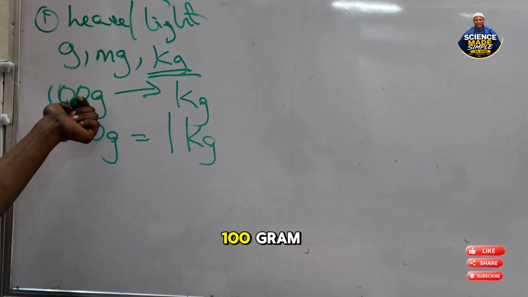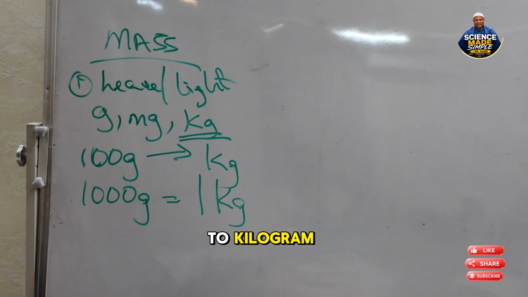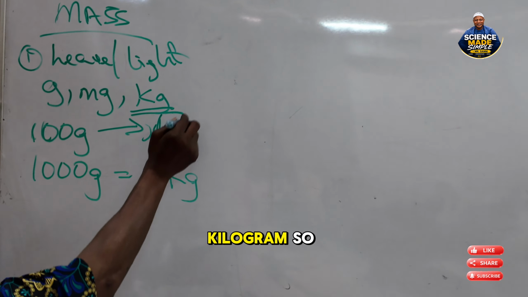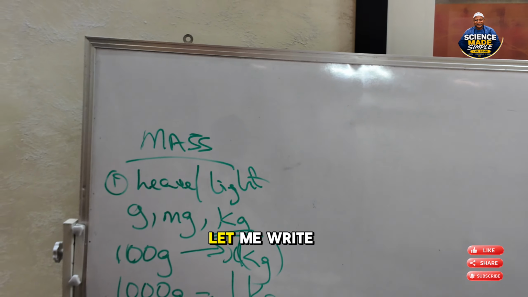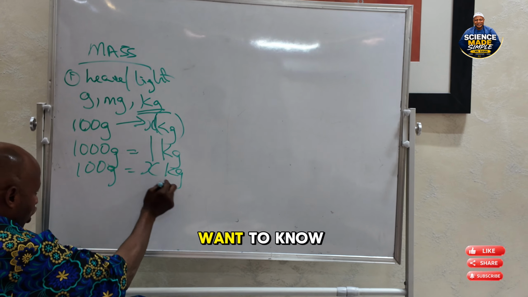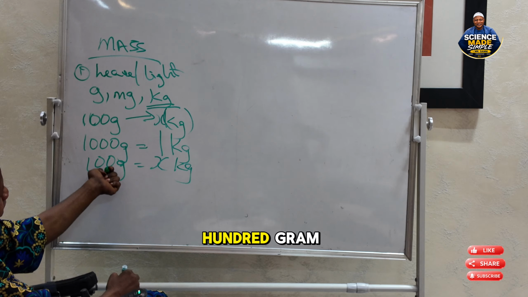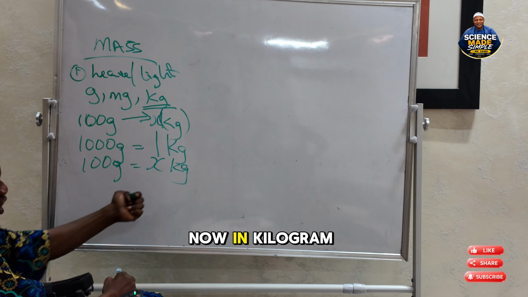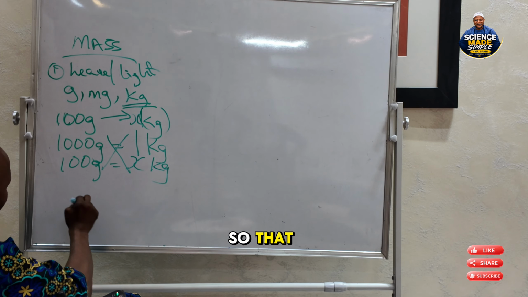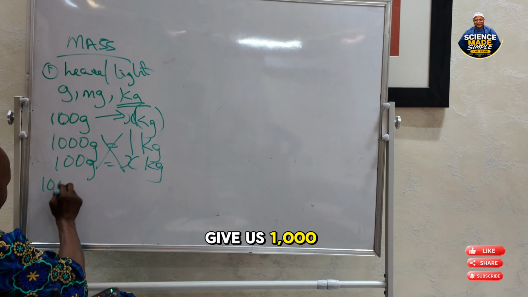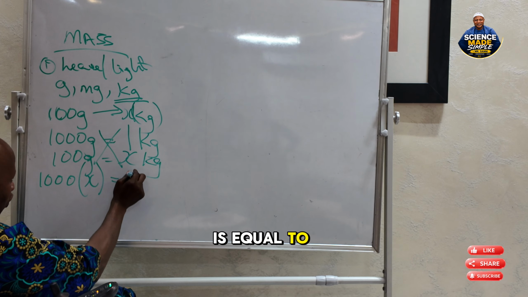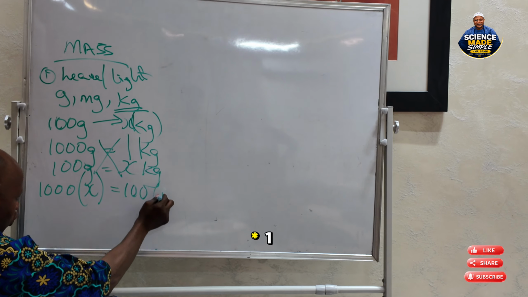And we are given 100 gram to convert to kilogram. Let's say we are converting 100 gram to x kilogram. We want to know the value of 100 gram in kilogram. So we cross multiply. That gives us 1000 times x is equal to 100 times 1.